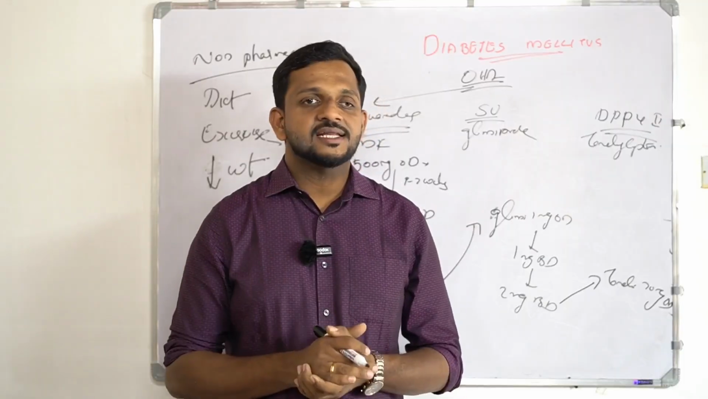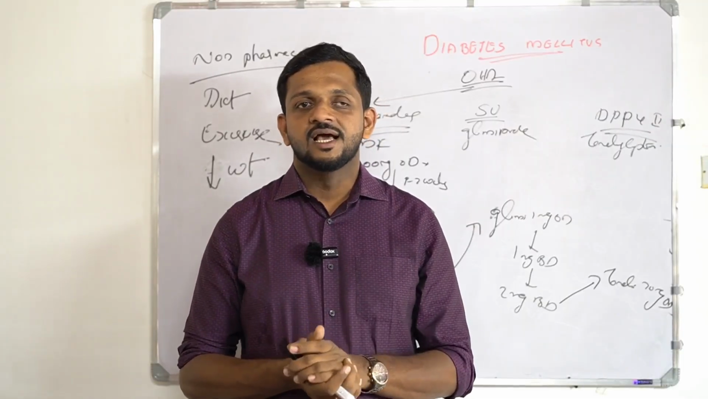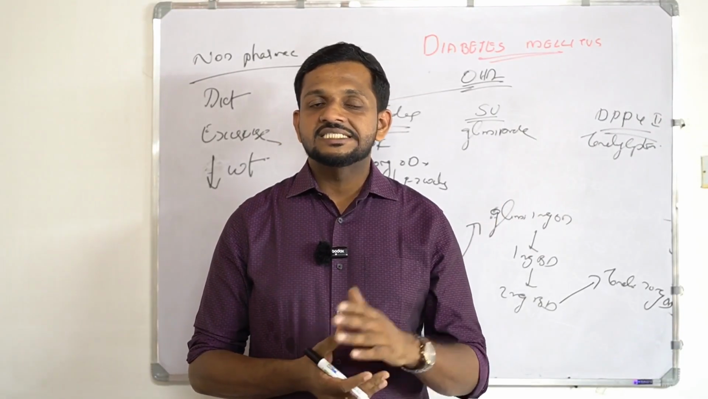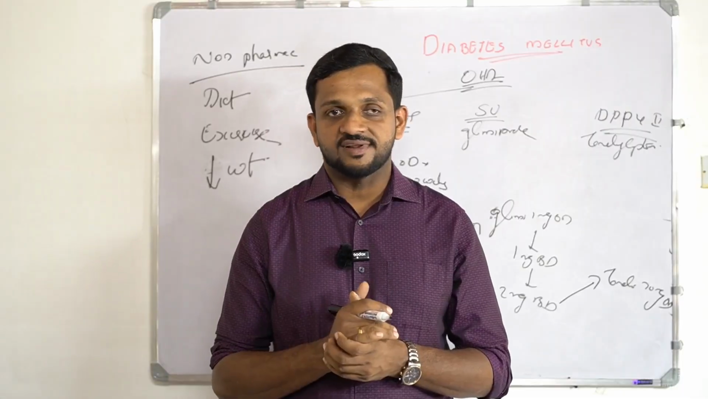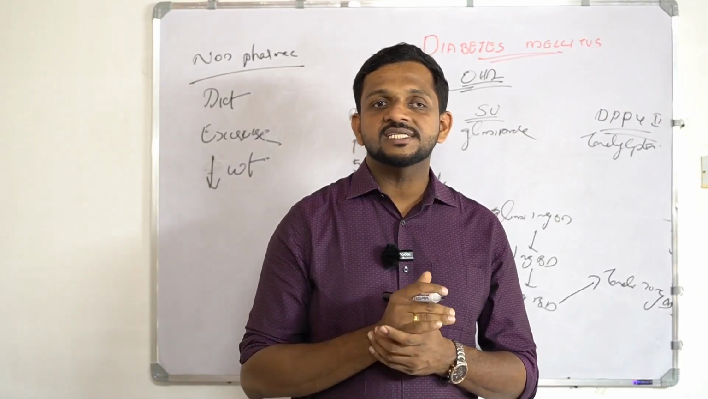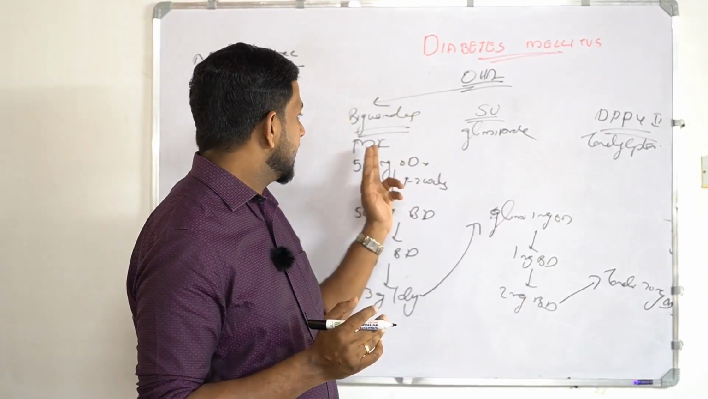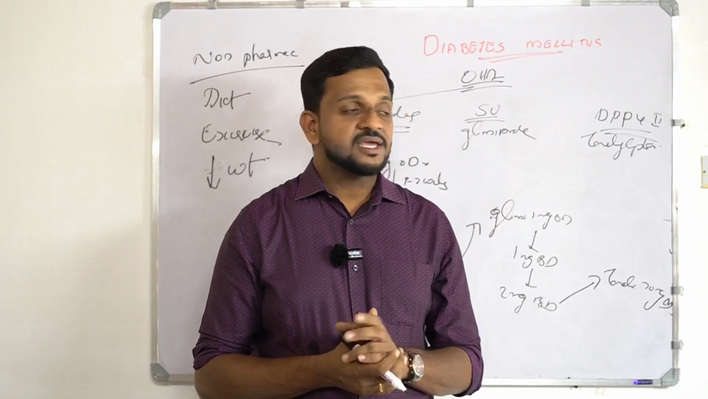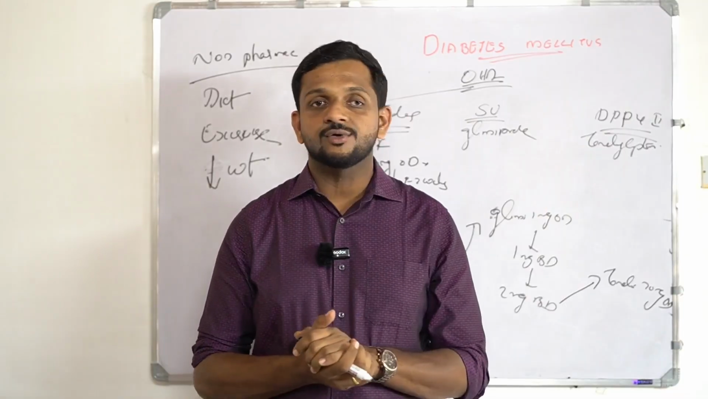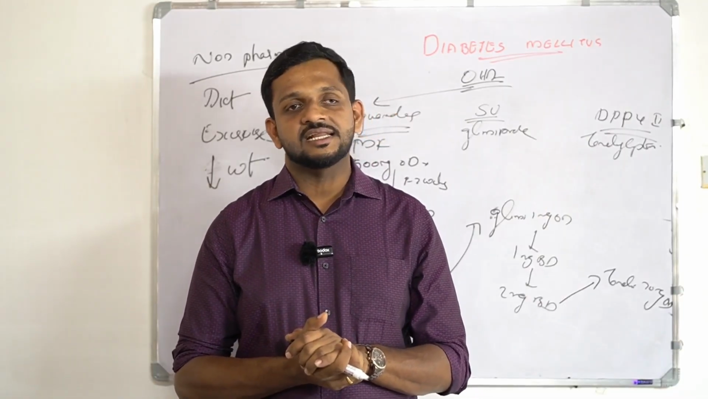There are many other categories like acarbose, gliflozins, and GLP-1 analogs. You can use those as per your preference. But for the purpose of simplicity, I have described these three drugs only. Now, insulin therapy after the combination of these three OHAs, we will discuss in the next class.